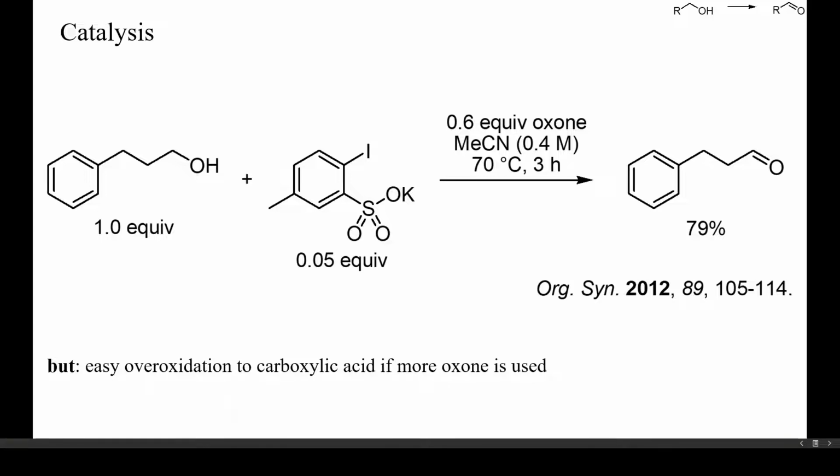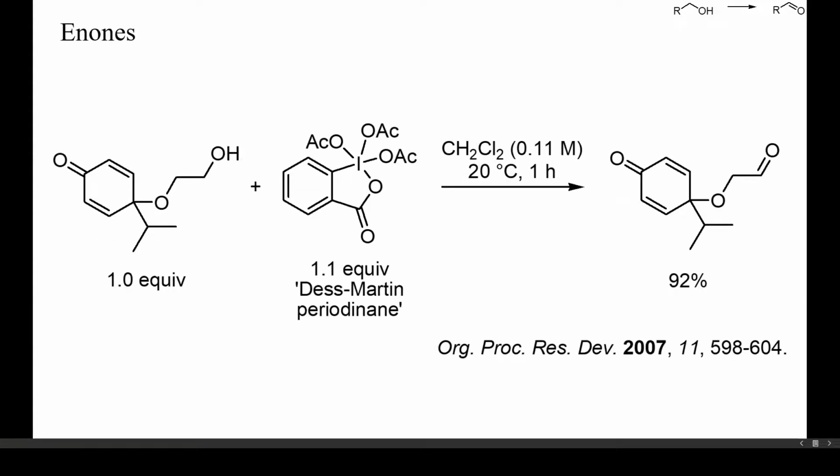This here is an example from organic synthesis. The main problem was that oxone had to be dosed precisely because an excess of oxone caused over-oxidation to the carboxylic acid. Because of the variable water content of oxone, such precise dosing can be difficult to achieve. This here is a typical oxidation of an alcohol with the Dess-Martin periodinane. Just one equivalent of the oxidant was enough for a complete conversion in only 1 hour at room temperature.